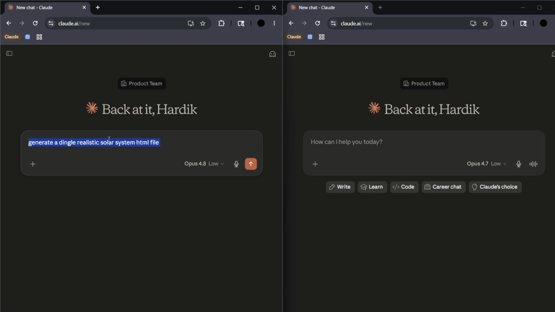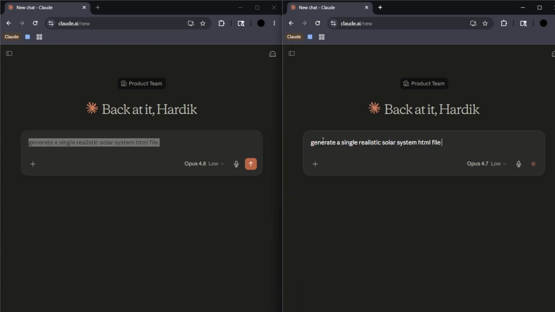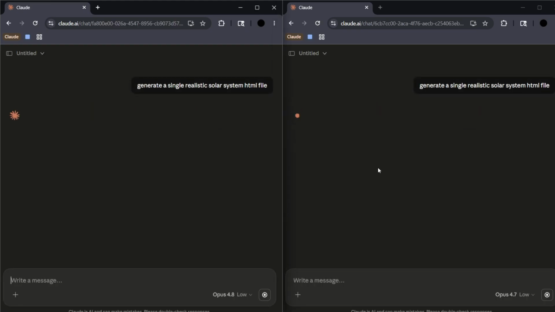Okay, so as you can see, I have written a very vague and very easy prompt, that is to generate a single realistic solar system HTML file. Now I'm going to copy paste the exact same prompt to the 4.7 as well, starting with the 4.7 low, and we will compare it with this Opus 4.8.